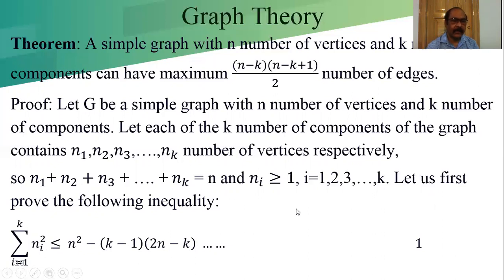We are considering n1 number of vertices in the first component of the graph and nk number of vertices in the kth component. Ni is the number of vertices, greater than or equal to 1, in the ith component, i equal to 1 to k.